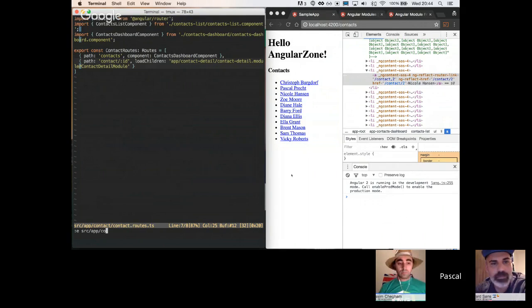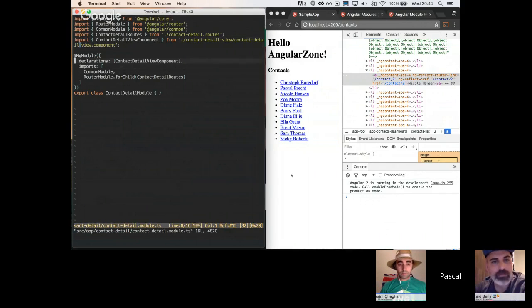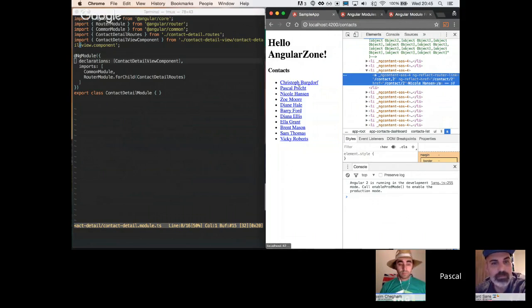So there's a new module, contact detail, and let's just take a look at it. In source app contact detail, we have a contact detail module file. And we see it's just yet another ngModule, and it has its own declarations. It comes with a contact detail view component, and that's the one that we see when we actually click on a contact. Let me just do it real quick.